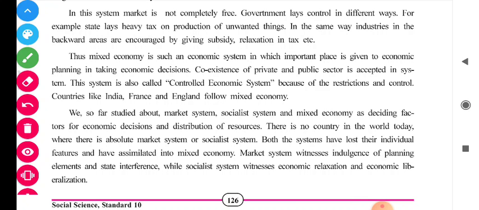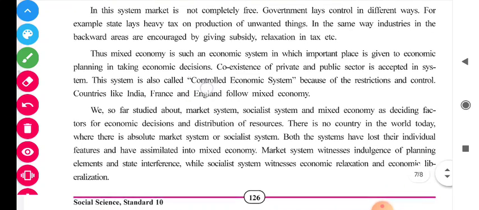In the same way, industries in backward areas are encouraged by giving subsidy and relaxation in tax. On the other hand, the government is also helping industry by providing subsidy or tax relaxation, etc. Thus, mixed economy is an economic system in which an important place is given to economic planning in taking economic decisions. Coexistence of private and public sector is accepted in the system. This system is also called controlled economic system.